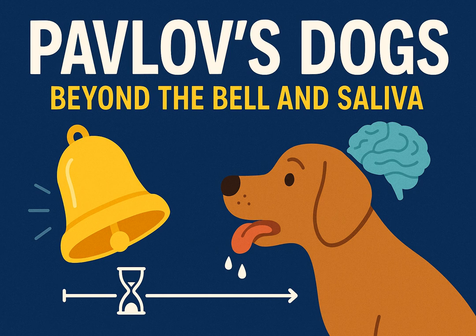Conclusion. Pavlov's pioneering work laid the foundation for understanding how neutral cues come to predict biologically significant events. Yet to reduce classical conditioning to a simple bell-drool equation does a disservice to the nuanced architecture of associative learning.